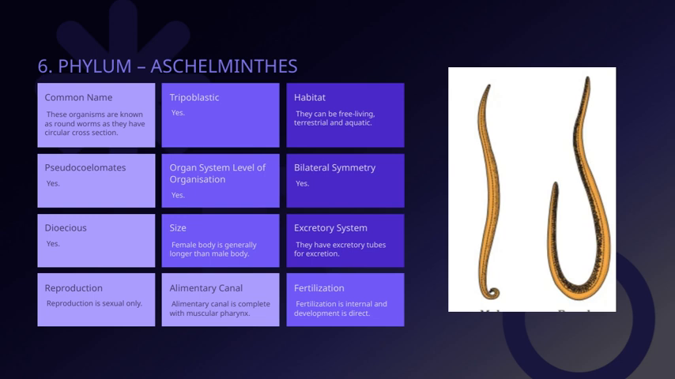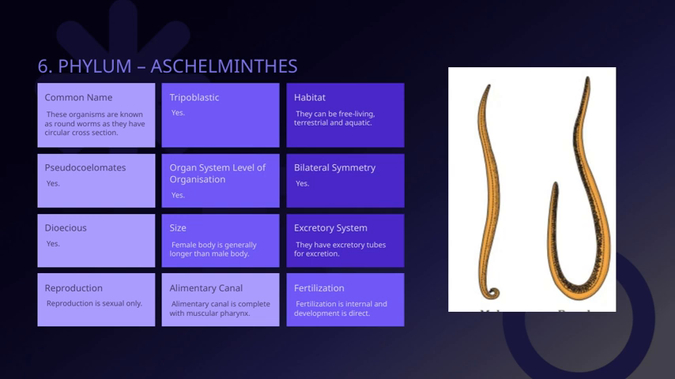Yes, they do possess a complete alimentary canal, which means they have a mouth and an anus, allowing for a one-way flow of food. This canal includes a muscular pharynx, aiding in ingestion and digestion. In terms of body symmetry, they exhibit bilateral symmetry, which is typical for many animals, allowing for streamlined movement and sensory processing. Their habitat is quite versatile.